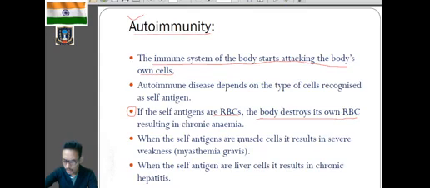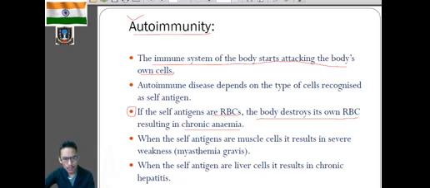And when the body immune system starts destroying the body's own RBC, then it will lead to a condition or a disease known as chronic anemia.